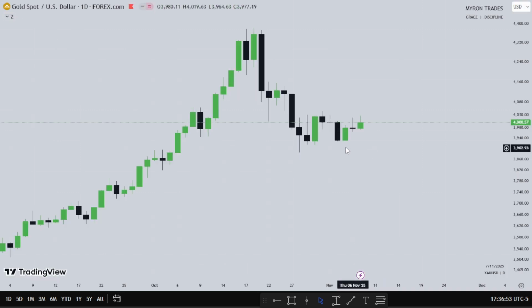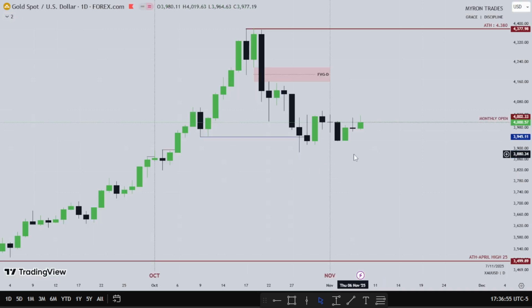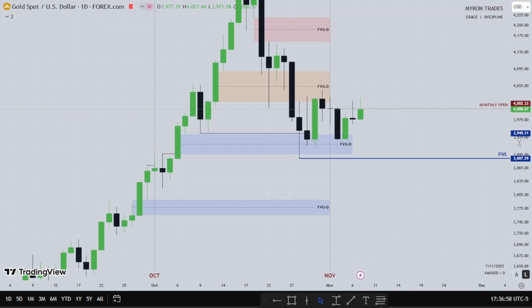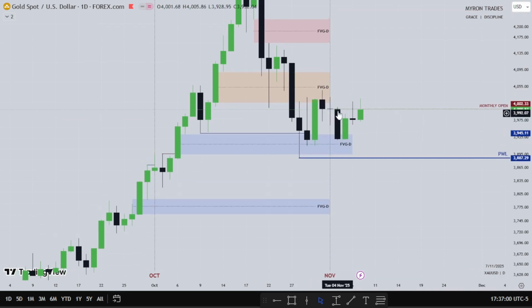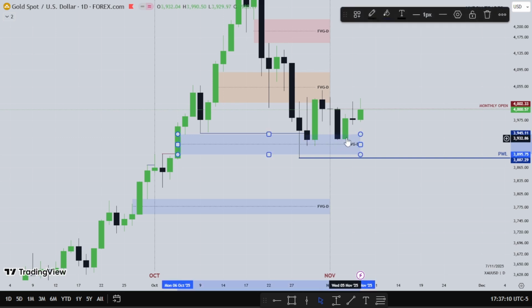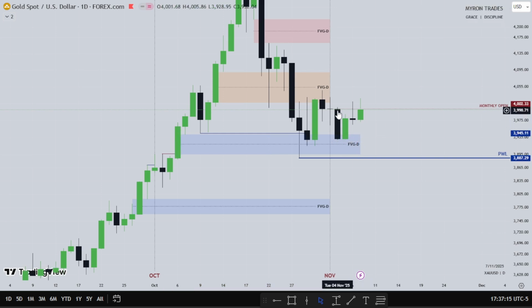And gold. So gold is still stuck in a range. Gold was not really doing anything for the week. So we see gold open up and trade into this old fair value gap where price has found resistance. Price found support right here, right? So we see the same thing going on right here. We see gold having support right here. So we see Tuesday trade lower, Wednesday trades higher, Thursday was indecisive, then Friday we trade higher.